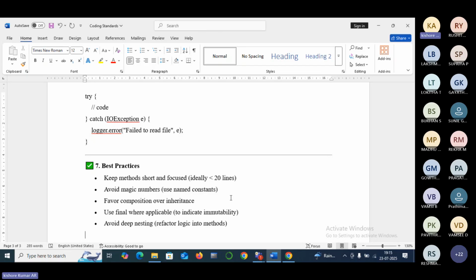Avoid deep nesting. Deep nesting means within the block, again don't write a block, again don't write a block like that. If the nesting keeps on growing, then it will become deep nesting. It is very, very difficult to understand. So try to write simple nesting statements instead of deep nesting. Inside a block, again writing nesting like that. Don't try to